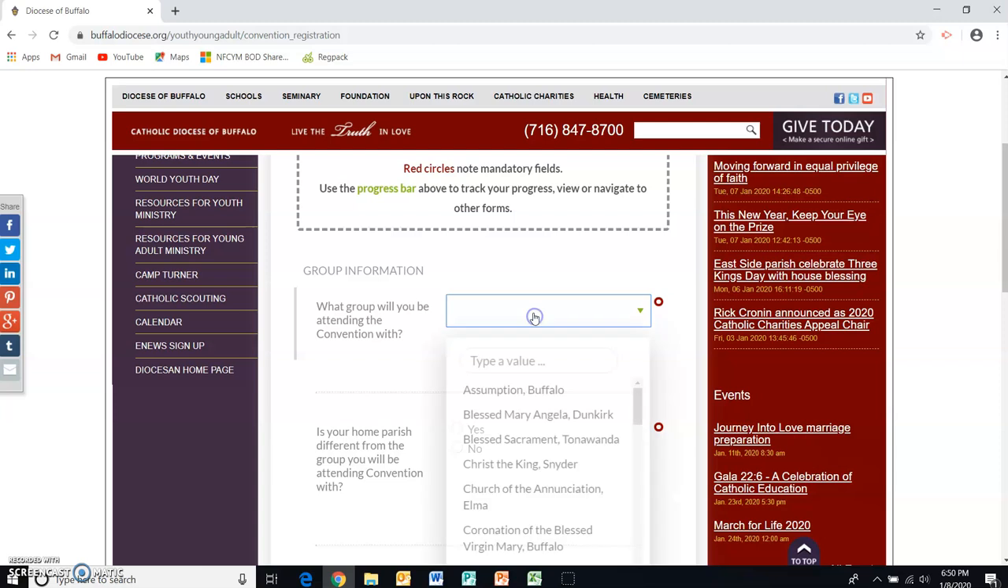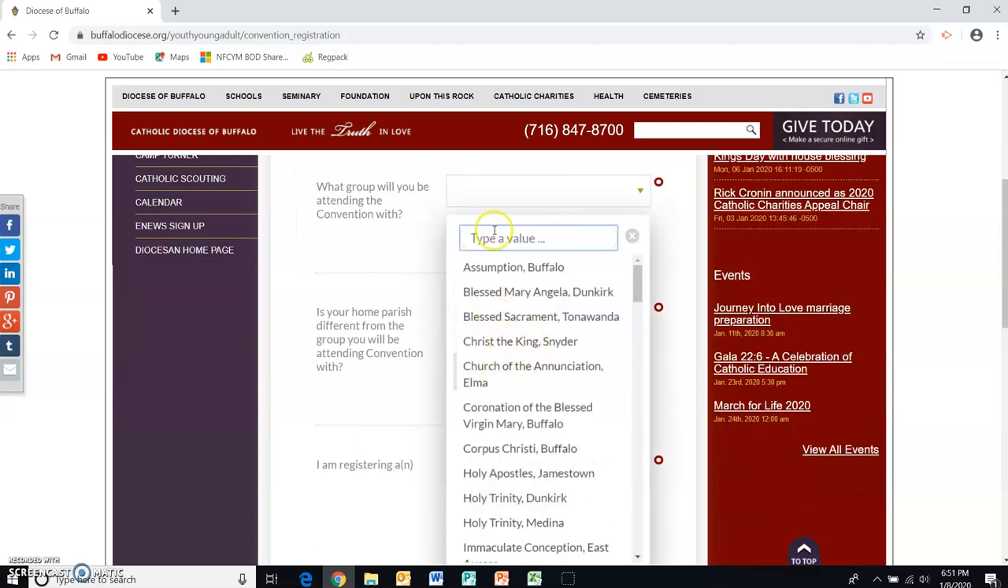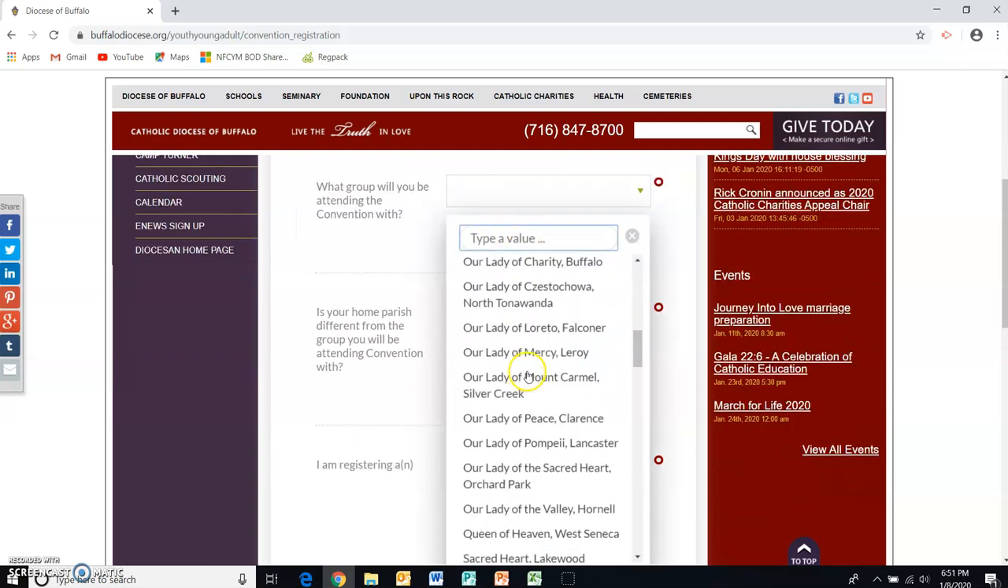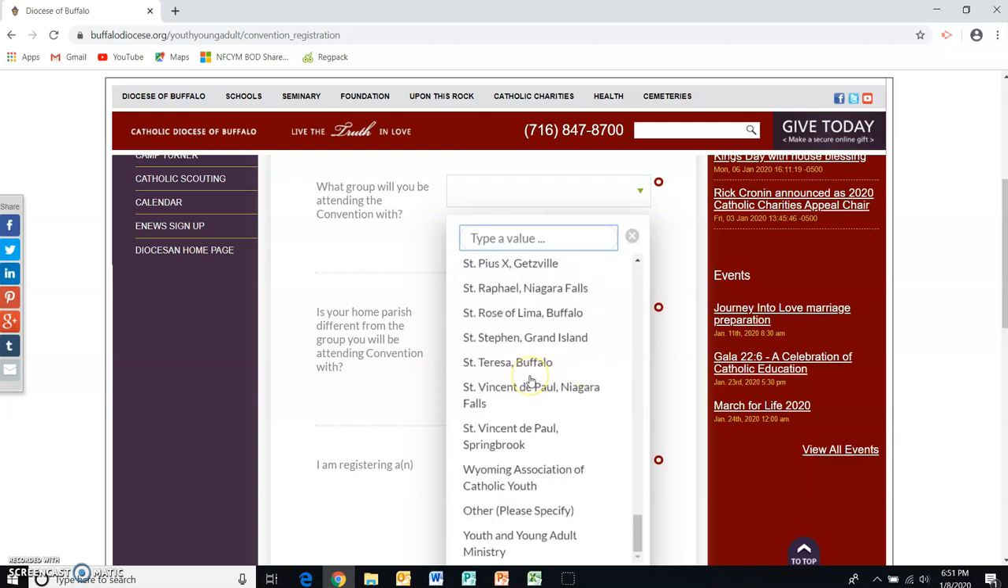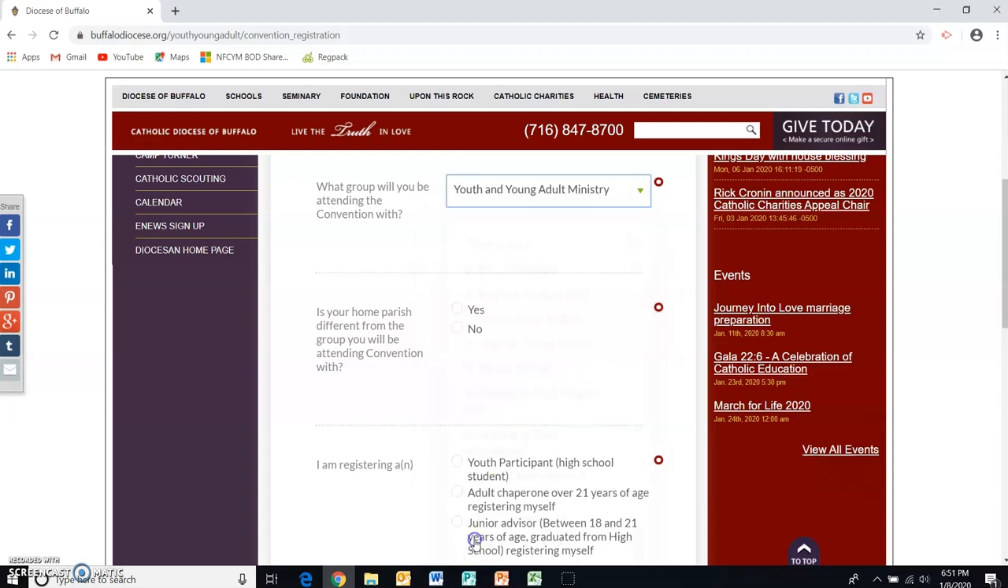So first, I need to select the group. Here, I can either type in the group or I can scroll alphabetically to find my parish. Remember that our group from Happy Days was registered under Youth and Young Adult Ministry. Now, the group name is provided in the email that parents received. Here, we ask whether the home parish is different from the group you'll be attending with.